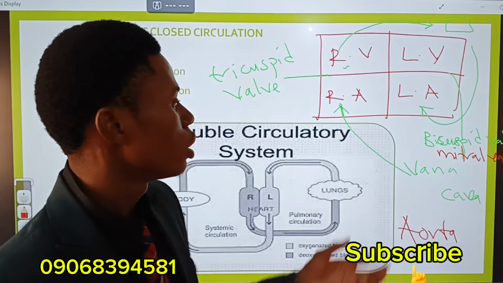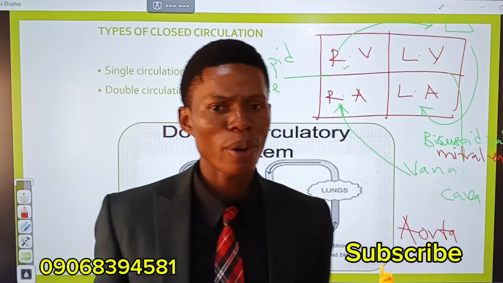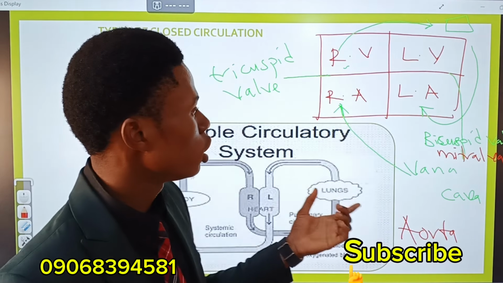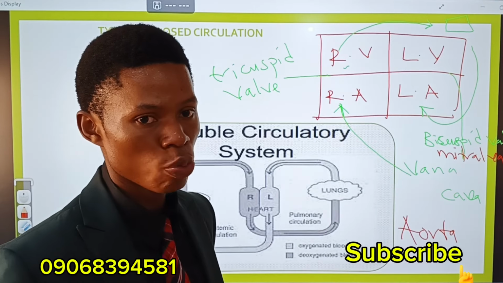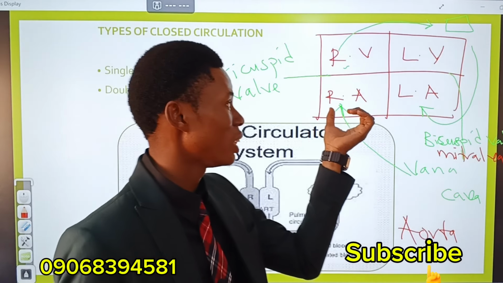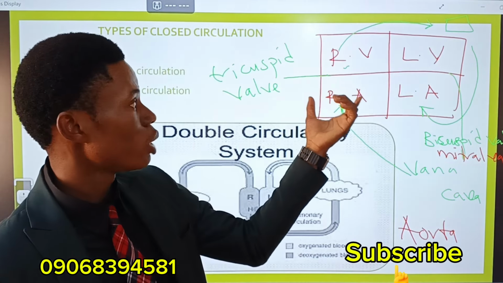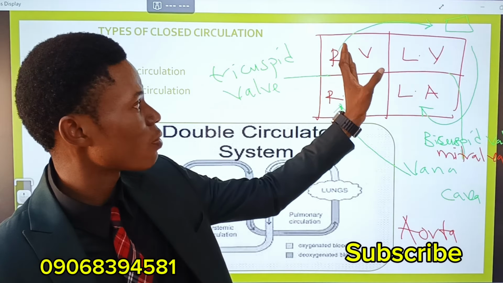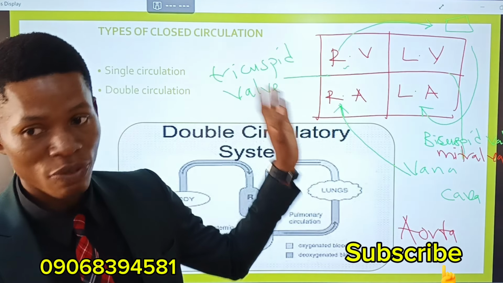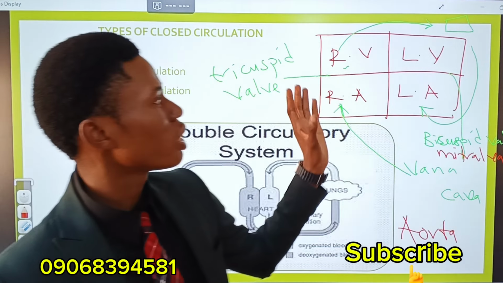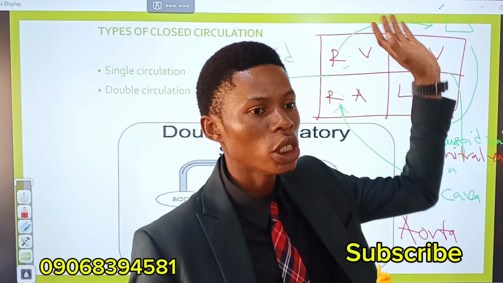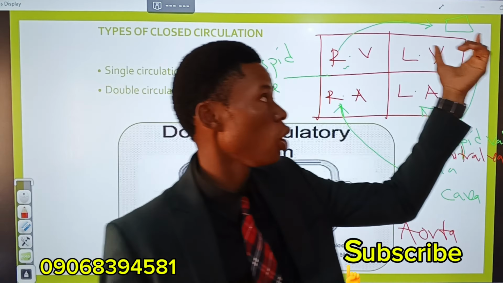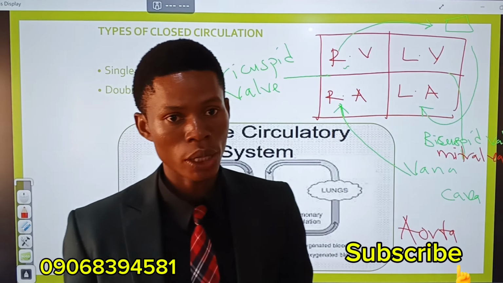So in summary, the deoxygenated blood from different parts of the body gets into the heart through the inferior and superior vena cava and enters the right atrium. From the right atrium to the right ventricle. And the right atrium and the right ventricle are separated by the tricuspid valve. Then the blood now leaves the heart through the pulmonary artery into the lungs for oxygenation to take place.